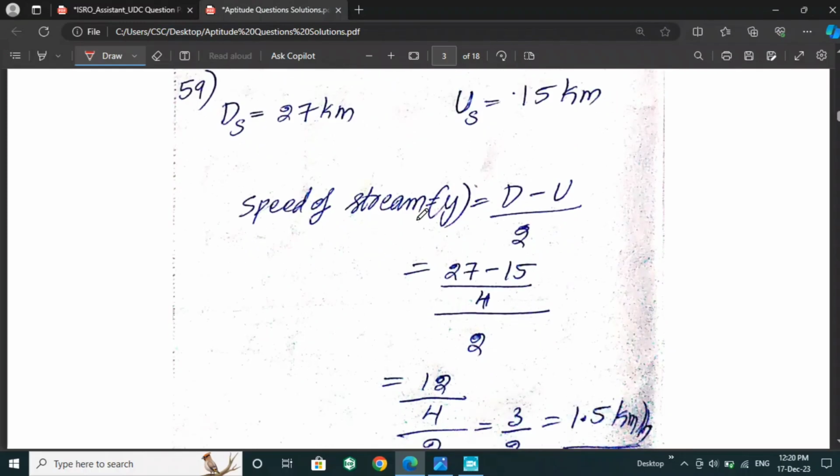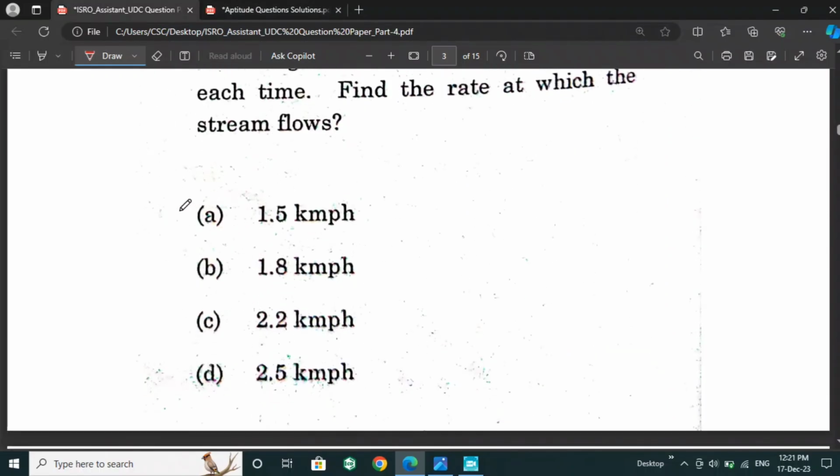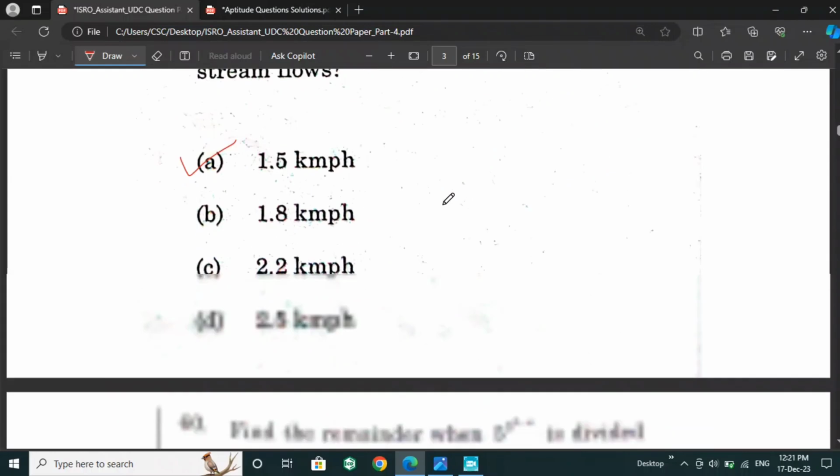So if we take the speed of the stream, we have to calculate using downstream minus upstream, divided by 2. After calculation we will get 1.5 kilometers per hour as the answer. So option A is the right answer for this question.